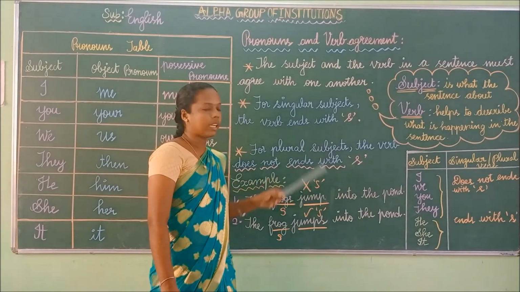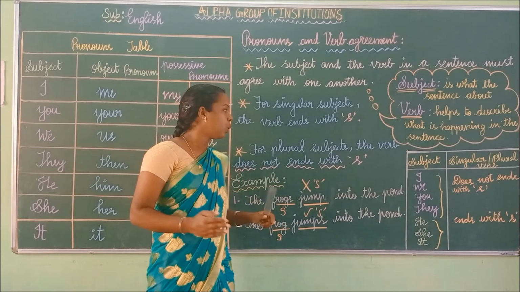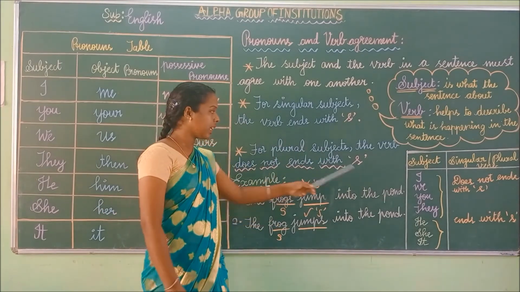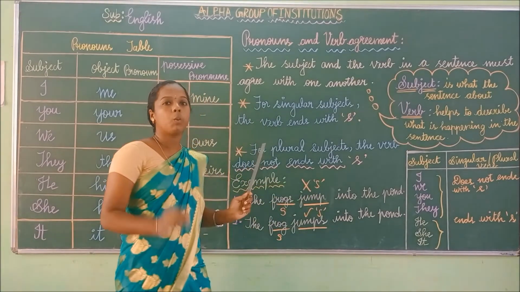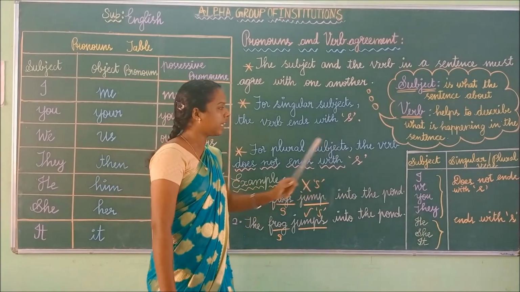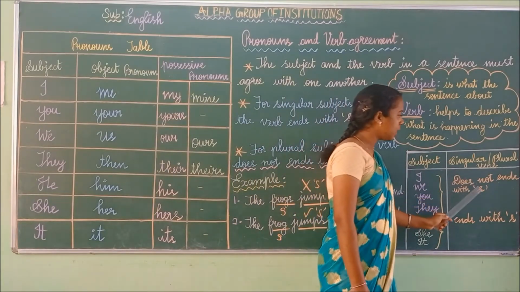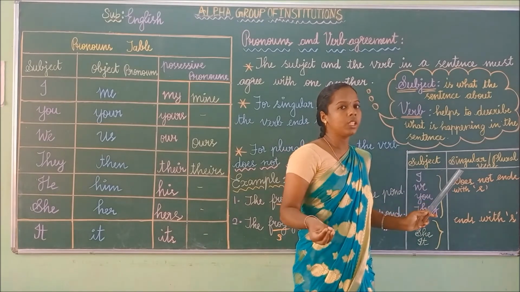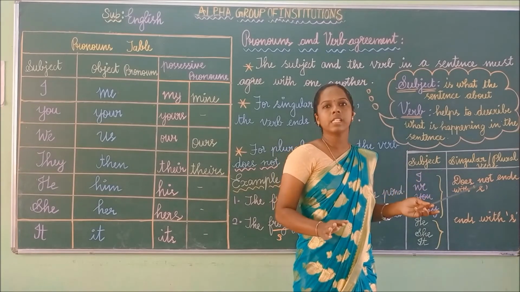For a plural subject, children, what are plurals? Plurals are nothing but more than one. For plural subjects, the verb does not end with s. Children, listen carefully. For a singular subject, the verb ends with s. For a plural subject, the verb does not end with s. See the table. These are subjects, these are singular and plural verbs. I, we, you, they. These are plurals. For a plural subject, the verb does not end with s.